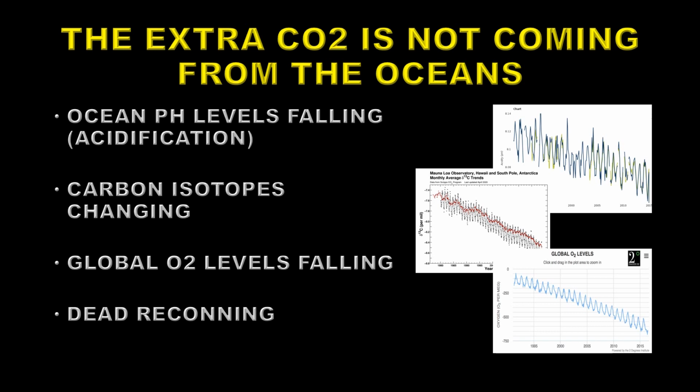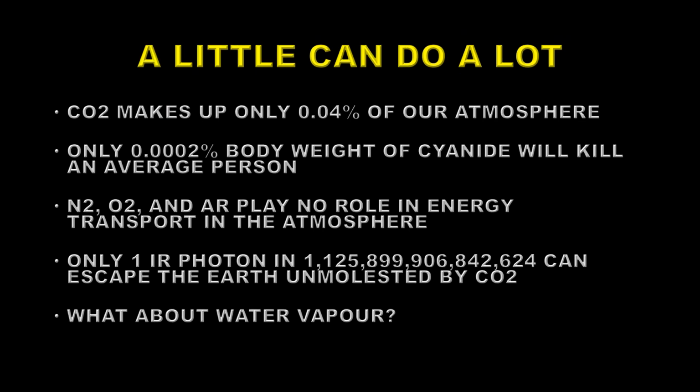The last refuge of some of these deniers is that there's so little carbon dioxide in the atmosphere that it can't be doing very much. Carbon dioxide makes up only 0.04% of our atmosphere, and you would think that's not very important. Then you realize that only 0.0002% of body weight of cyanide will kill the average person. Now, most of our atmosphere, nitrogen, oxygen, and argon, play absolutely no role in energy transport, so have no effect on incoming solar radiation or outgoing infrared radiation. So it's only the active molecules that are involved in that.